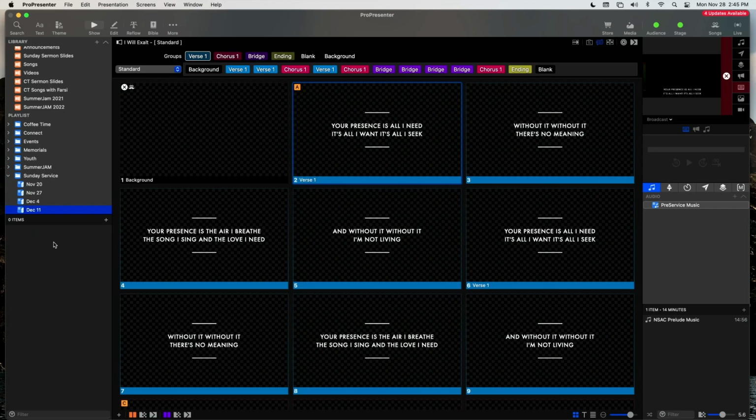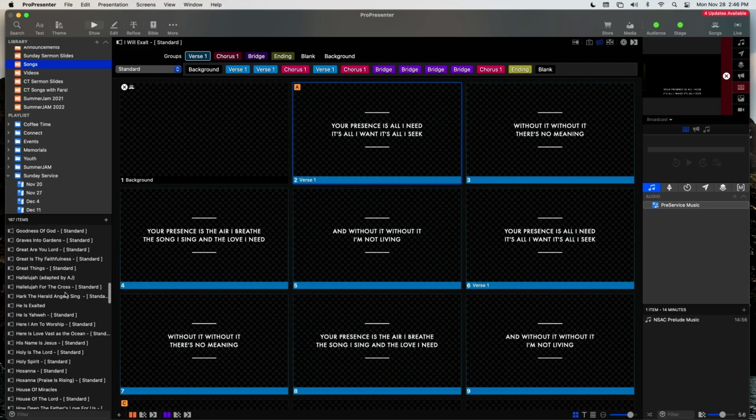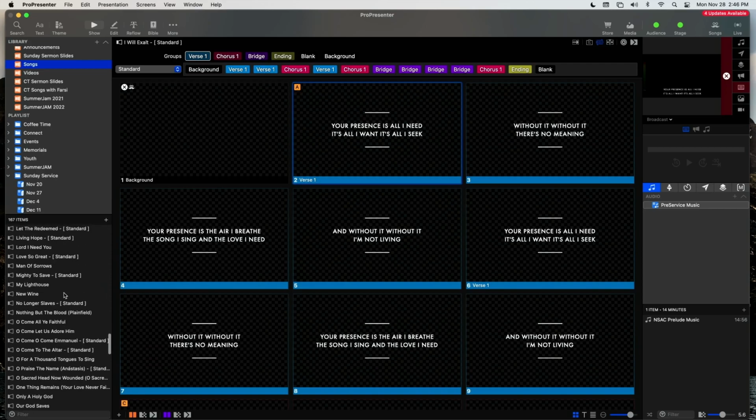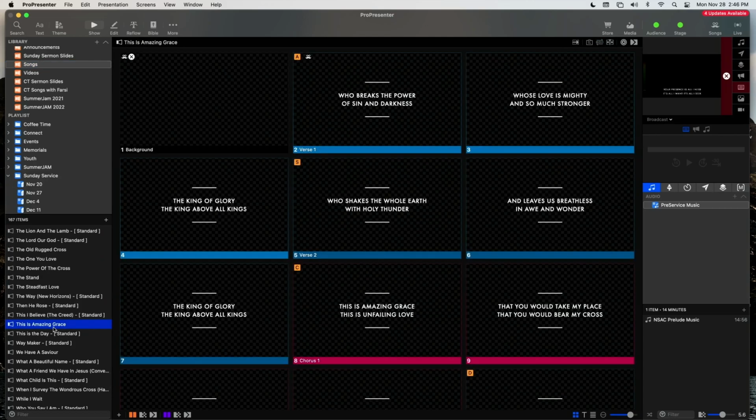And now the first thing that we want to check is to see if the song that we're adding already exists in the library. And so if we look above the playlist section, we have the library and songs. So we can click on the songs. And again, once you click on the songs, it'll show you all the contents of what you clicked. And so let's see if they have the song This Is Amazing Grace. They're in alphabetical order, so you could just scroll down. And we can see that they do have the song This Is Amazing Grace, so we'll click it and drag